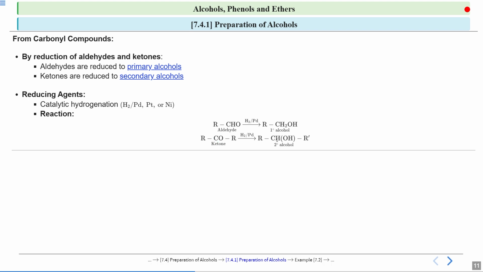And this is a secondary alcohol because the carbon to which your OH group is attached is further connected by two other carbon atoms. One is this and one is this. Here this is R and here it is R dash. So this carbon is further connected by two other carbons. So this is a secondary alcohol. So your aldehydes will get reduced to primary alcohols and your ketones will get reduced to secondary alcohols.